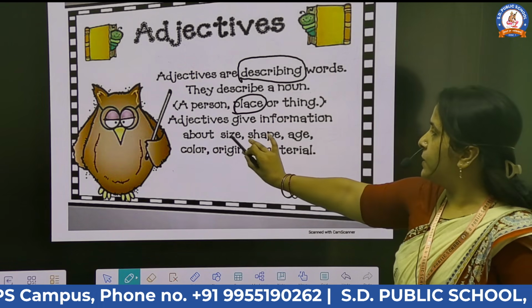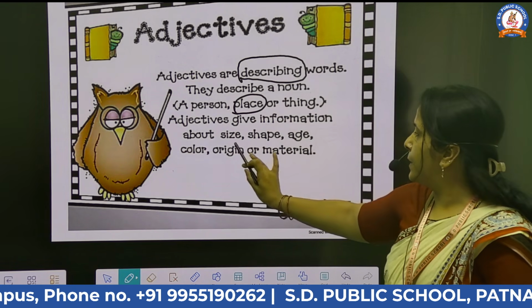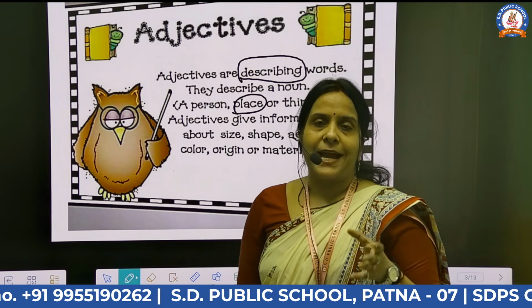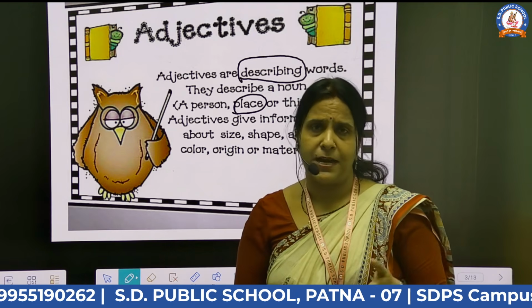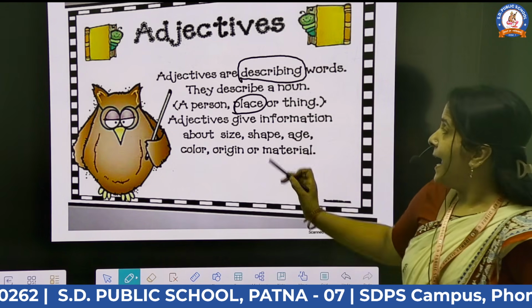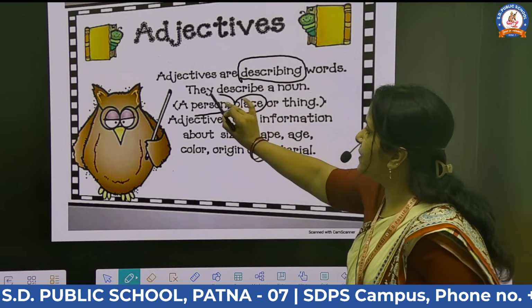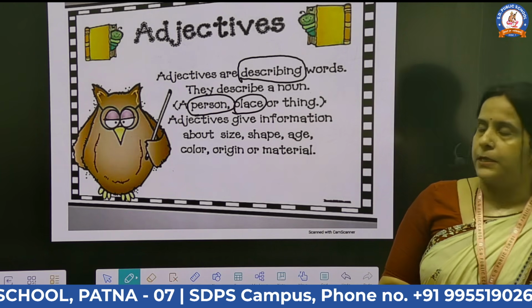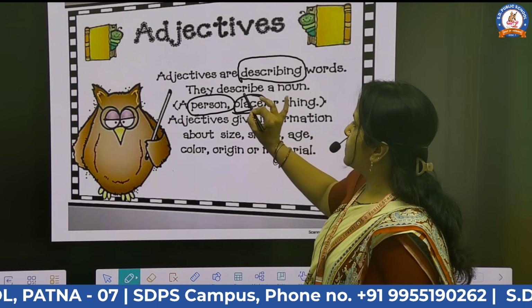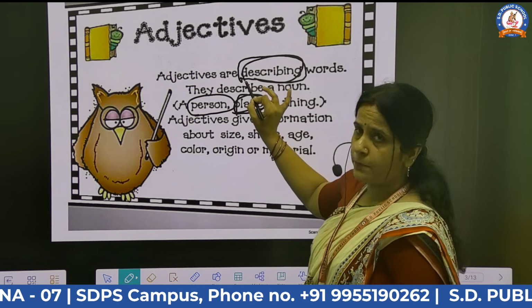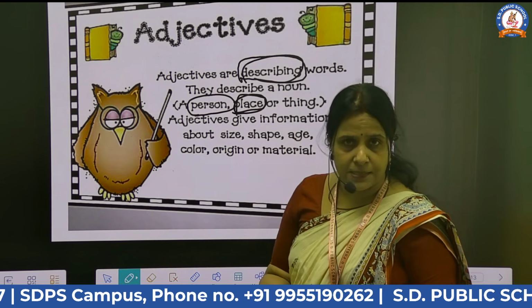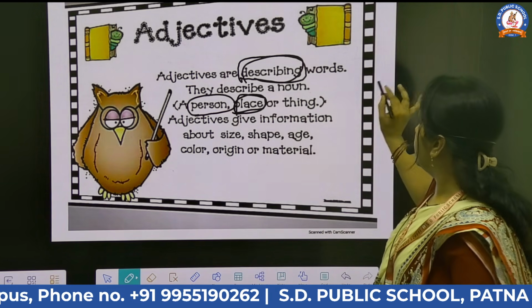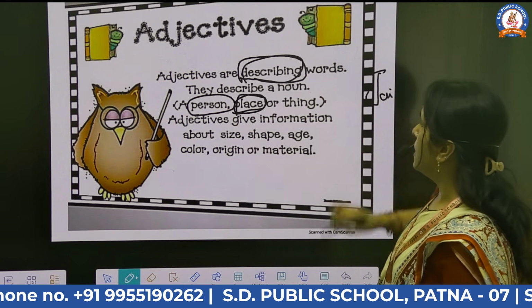Adjectives give information about the size, shape, age, color, origin or material. That means which type of noun that is: big, fat, small, black, white. Any type of adjective that places. If I am talking about Jaipur, Jaipur is a pink city. So it is specified, it is described with the pink city or the city of lakes. So it is describing the noun. It is describing the word Jaipur.